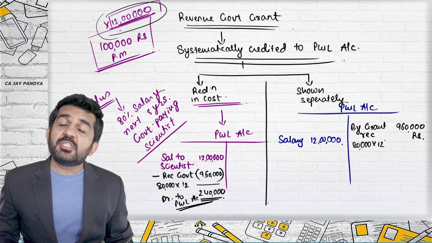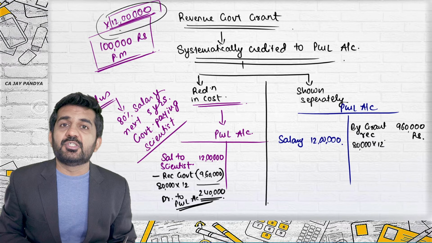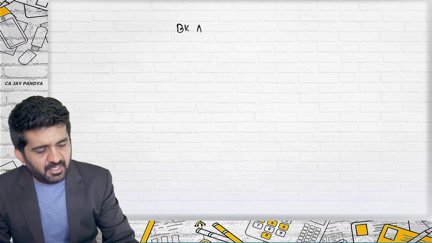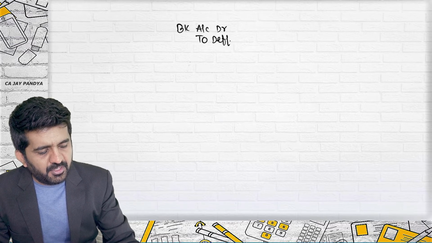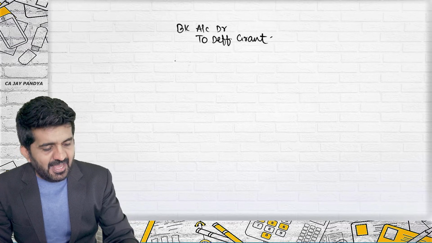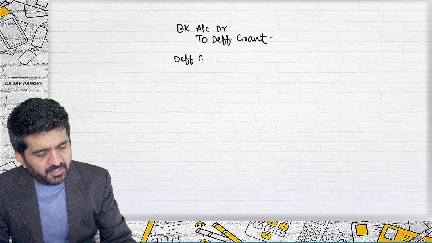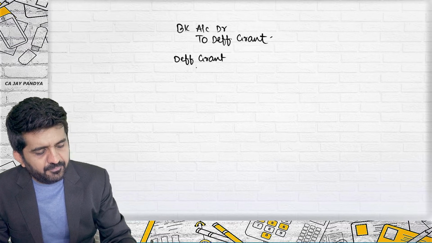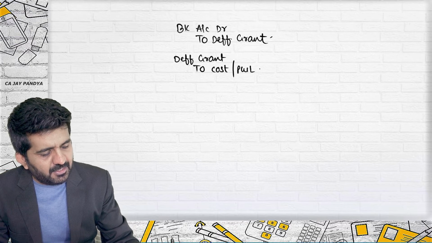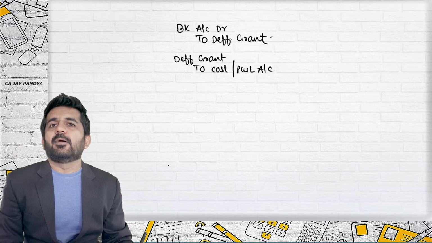Now, if you have received a grant of 5 years together, then there is no other option but to pass a journal entry, bank account debit to deferred grant. And every year, deferred grant account debit to cost or to P&L account, depending upon the method.